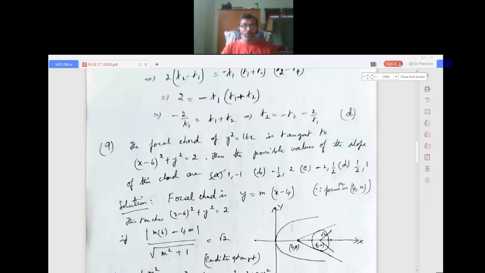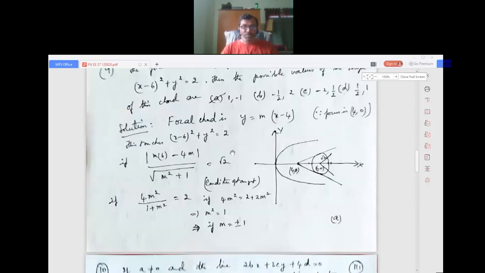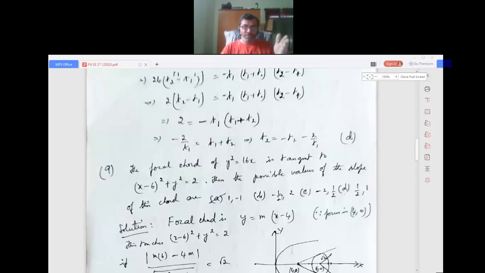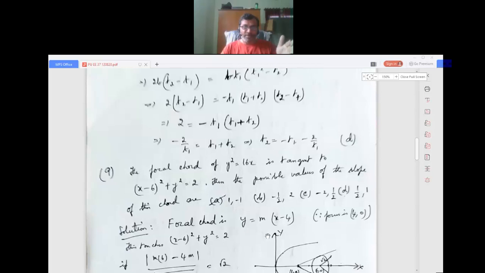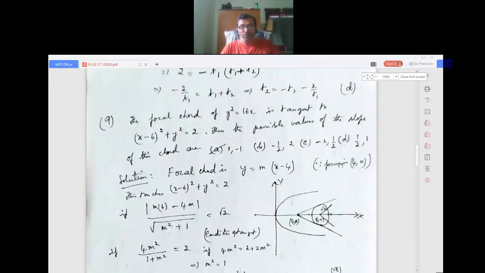Focal chord means I write the equation in this form: let m be the slope. y minus y1 is equal to m into x minus x1, where x1, y1 is the focus. For y squared is equal to 16x, the focus is a comma 0, and a is 4 here. This is all basic things. So the focus x1, y1 is 4 comma 0.